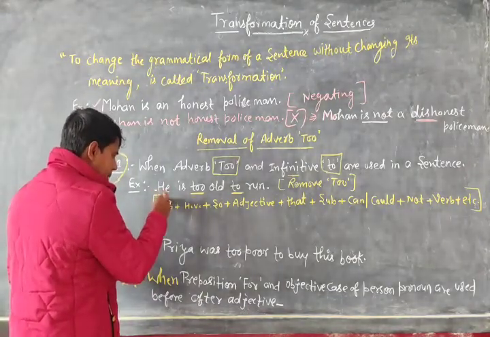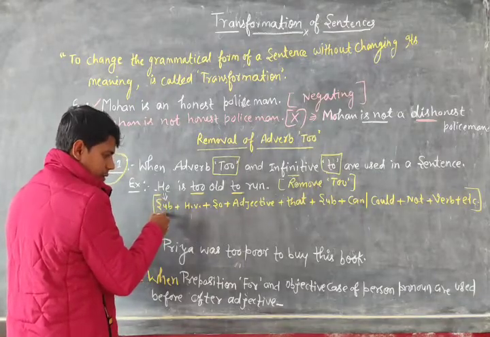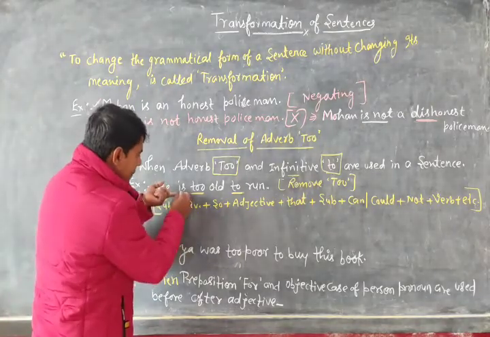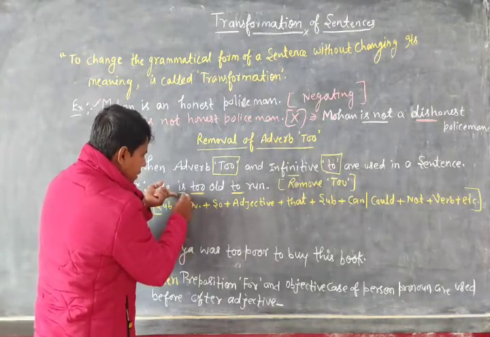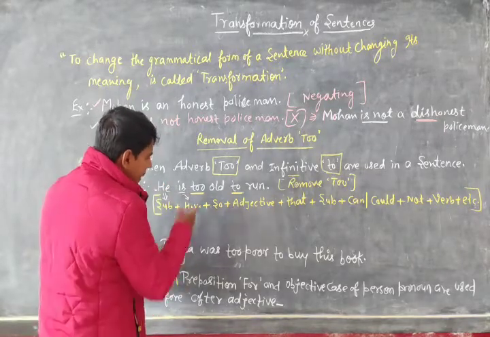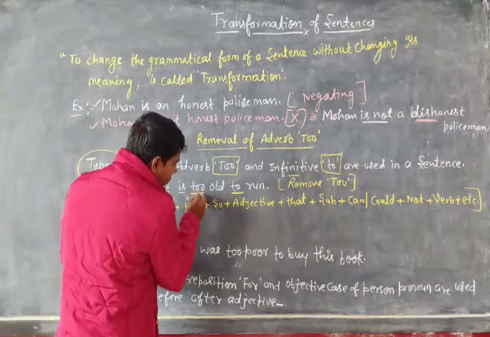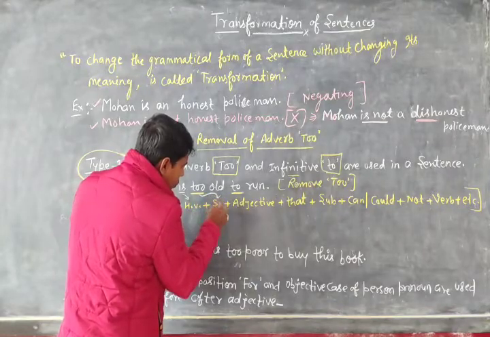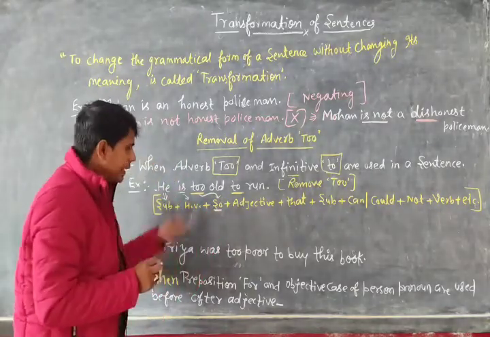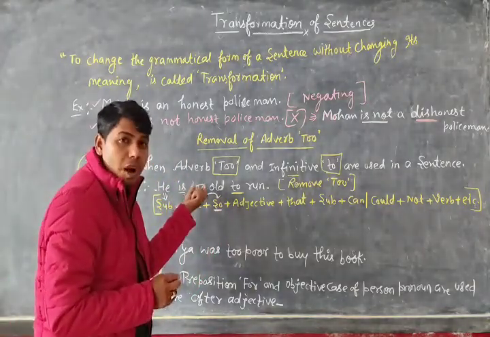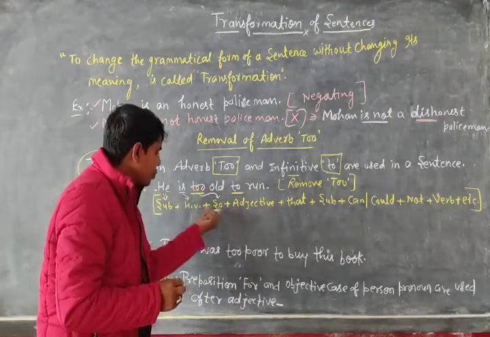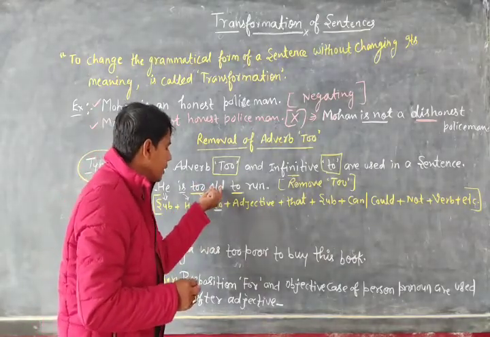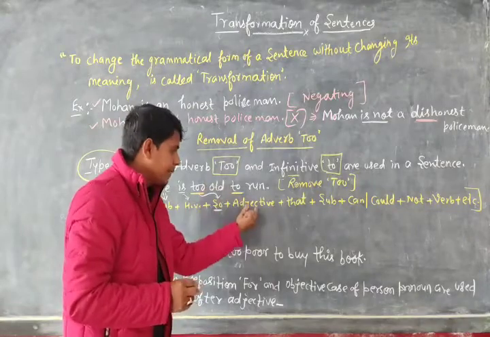At the place of subject you will mention the subject. At the place of helping verb you will mention the helping verb, and at the place of adverb to we change it into so. At the place of adverb to, what will you write? You will write so, and after that you will mention the given adjective.